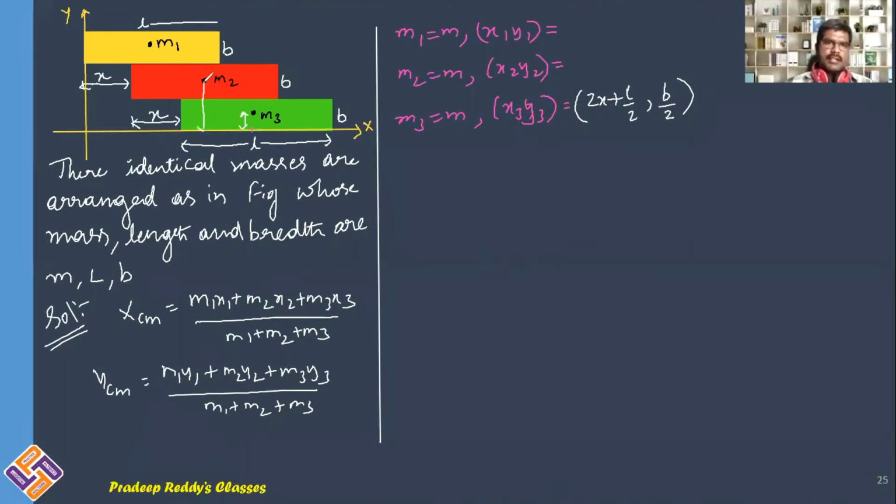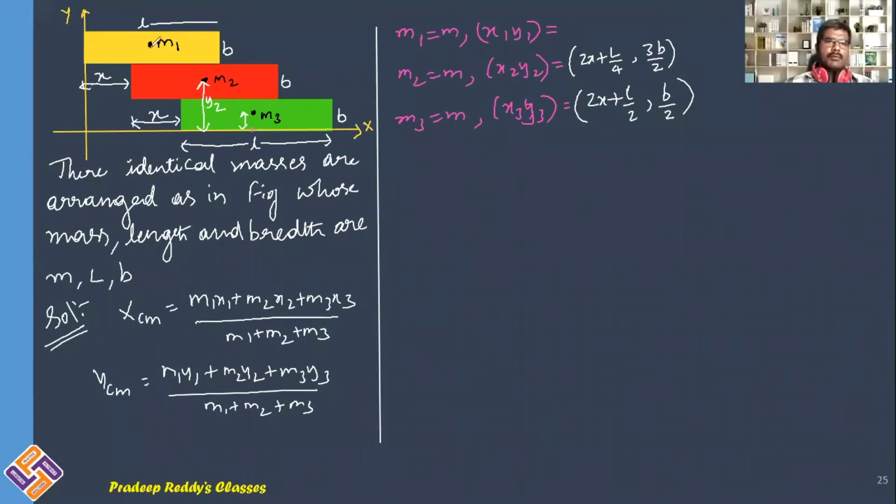This is length along y-axis, it is Y2, and this is length along x-axis. Along x-axis, how much length it is? 2X plus L by 4. And along y-axis, it is B plus B by 2, which is 3B divided by 2.